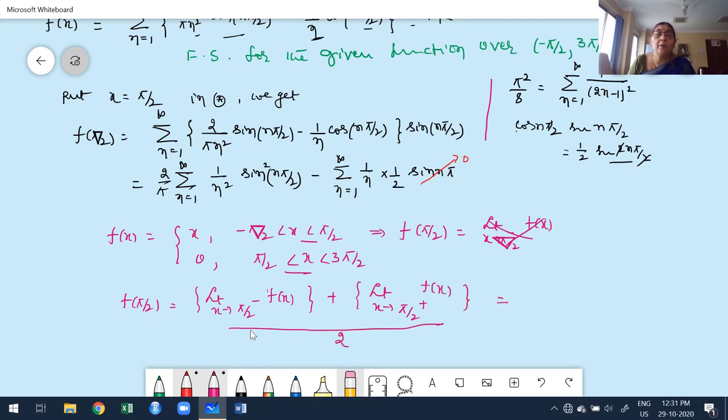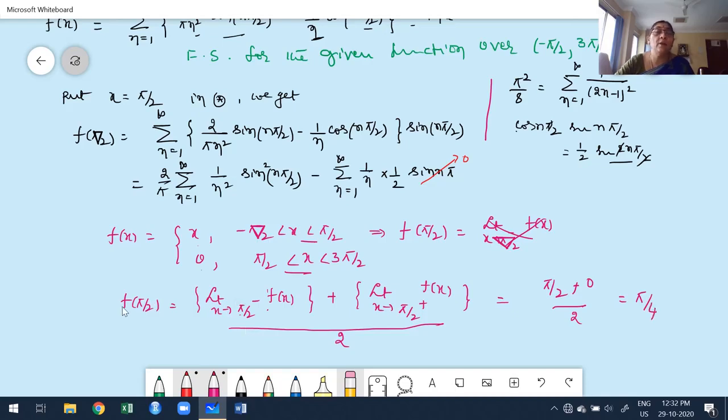Left of the pi by 2, that is less than pi by 2, the function f of x is x. Observe carefully. As x tends to pi by 2, what we get is pi by 2. Right of the pi by 2 means greater than pi by 2, where the function is 0, so the limit is also 0, divided by 2. What we get finally? Pi by 4.